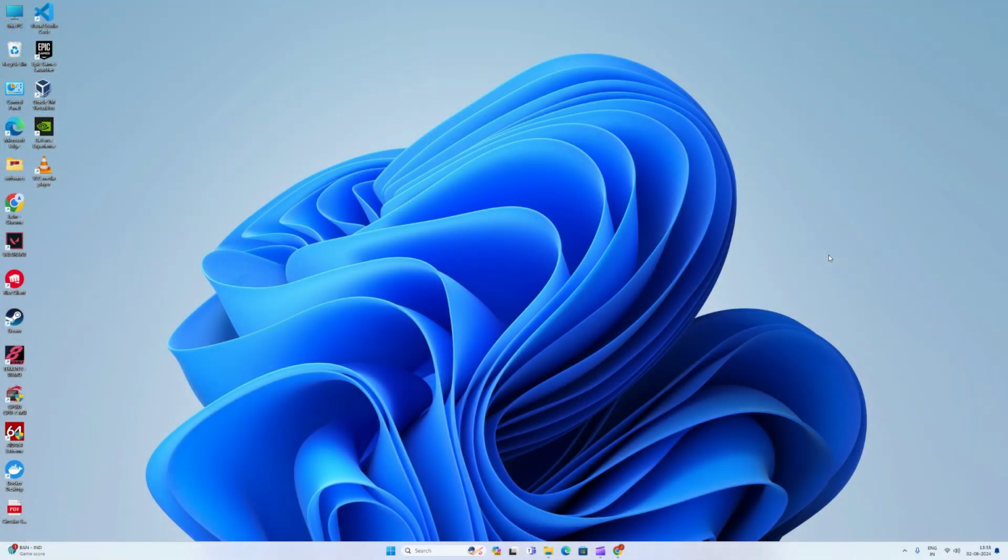If you want to download Ubuntu, I'll be sharing links of YouTube videos, or you can also watch some YouTube videos on how to install Ubuntu on your system. As I'm using Windows, I'm using Oracle VirtualBox to run Ubuntu on my system. What it does is it creates a virtual environment so that I can run Ubuntu on my system. You can also watch YouTube videos on how to install Oracle VirtualBox and how to install Ubuntu in that. I'll give the links in the description.